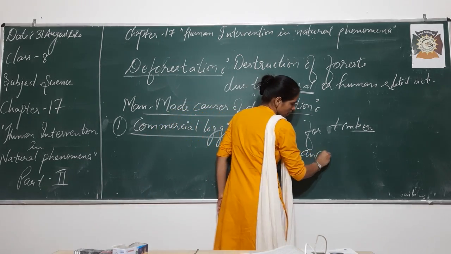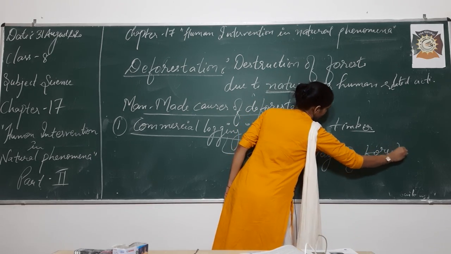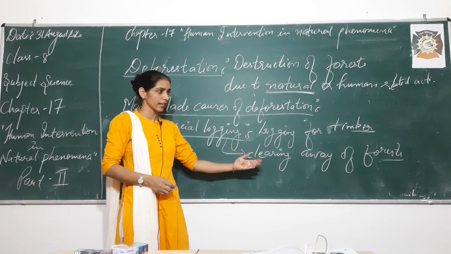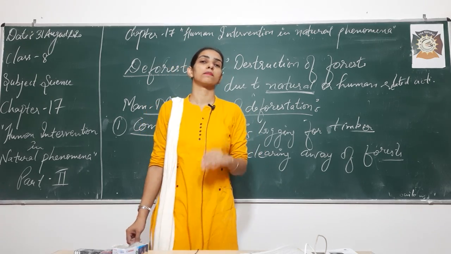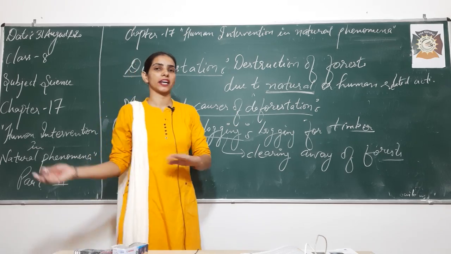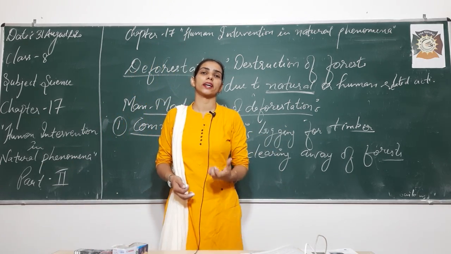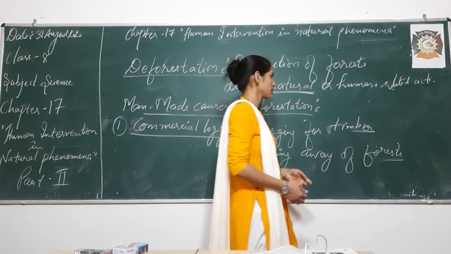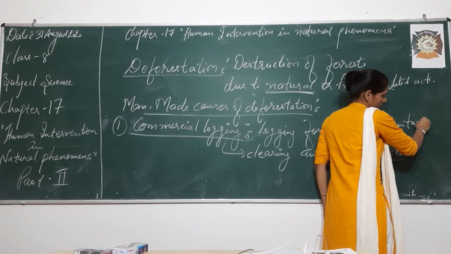Clearing away of forest, right? So what we are doing, we human beings, is clearing away the forest for our own profit, for our business value. It means illegally we are cutting down the forest, clearing it away in large numbers just to get timber mainly, which is used in construction, or we can say in furniture and paper.